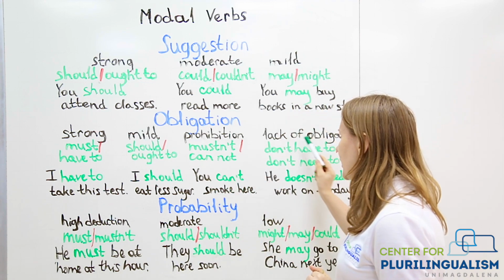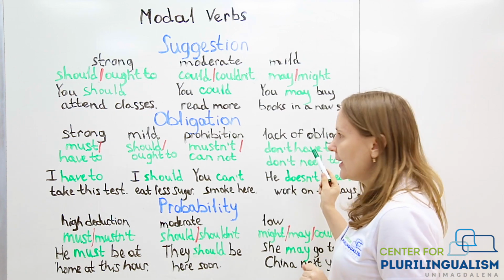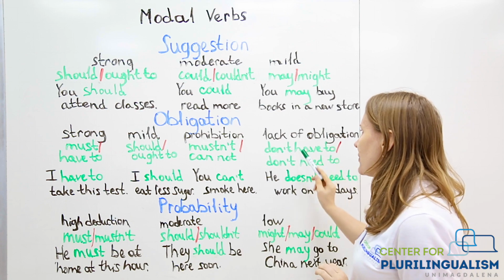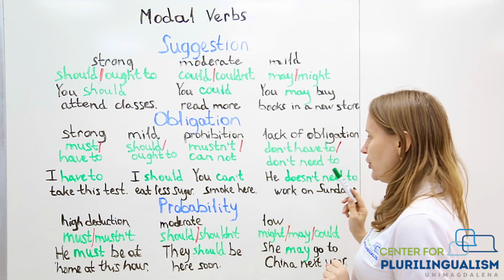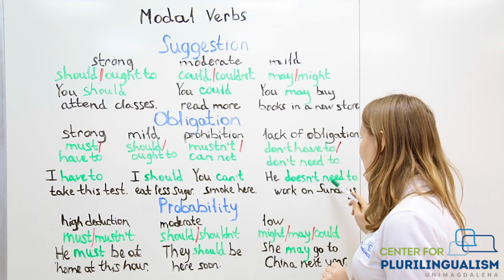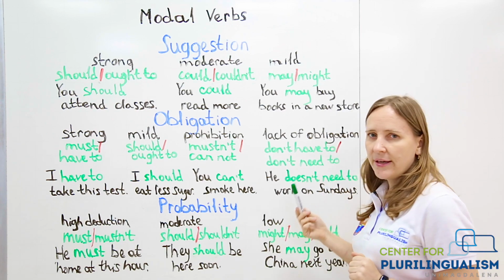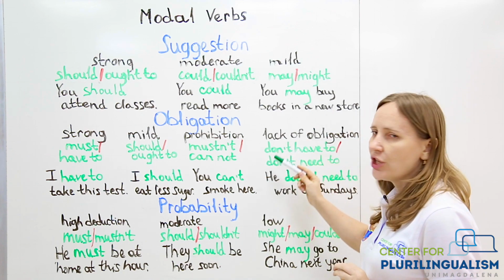And then finally, if you want to speak about the lack of obligation, something that is not necessary to do, you can use these two semi-modals: don't have to or don't need to. For example, he doesn't need to work on Sundays. Why are they semi-modals? Remember, semi-modals can actually change their form.